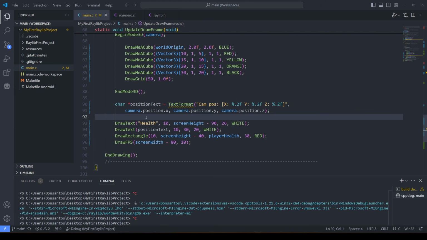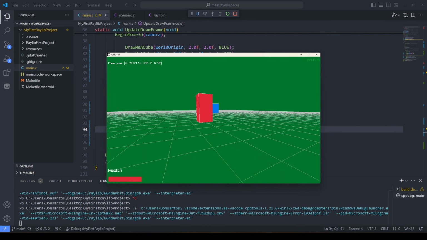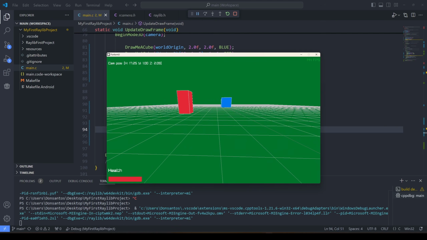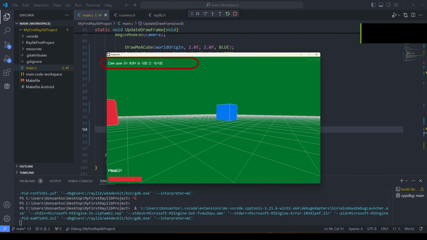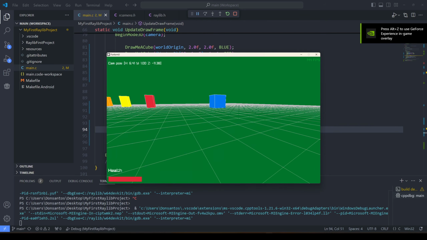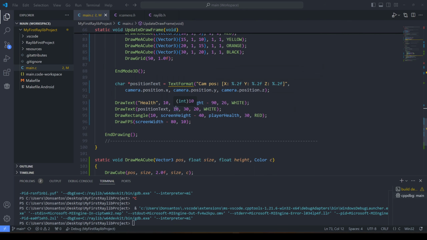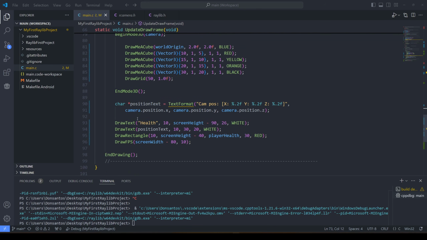But this allows me to read the camera's position in the world and draw it on the screen. So if I hit F5 right now, you can see that I can track the player's position, or the camera's position really. So I'm tracking our position, which is pretty cool. So I can see where we are. I want to see if we can implement jumping and gravity. So this function updates the position of the camera.